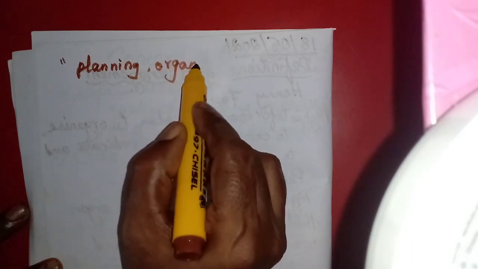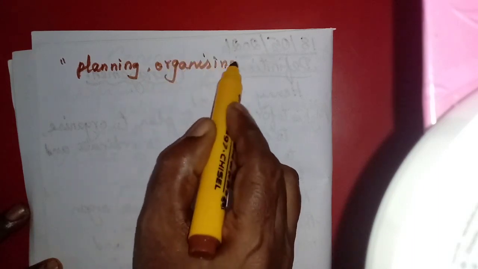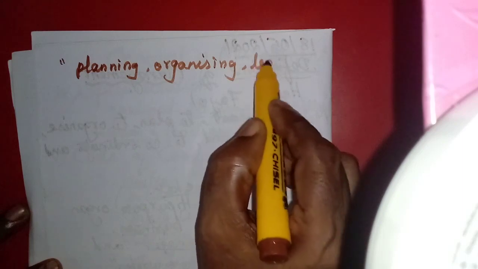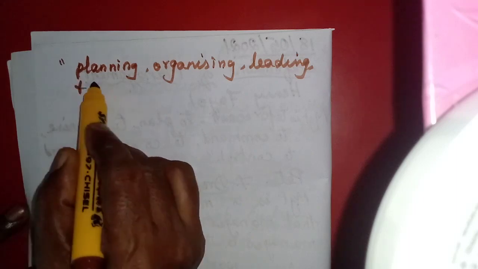He is one who specializes in the work of planning, as in the first definition we learned. So planning, then organizing, then leading, that means command, leading and controlling.